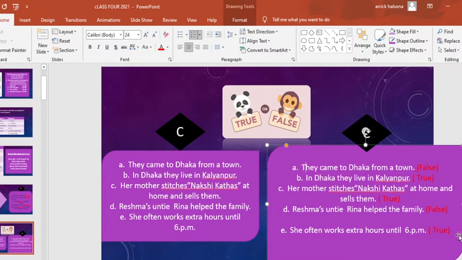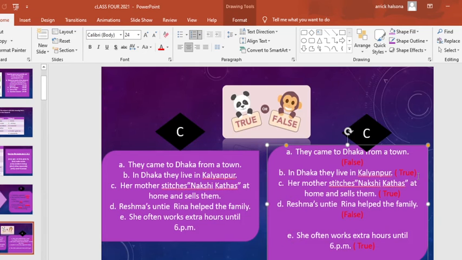Okay, so boys, this is actually your answer. When you are in exam time and you write down all this, please write in this way, and try to write true or false in capital letters.